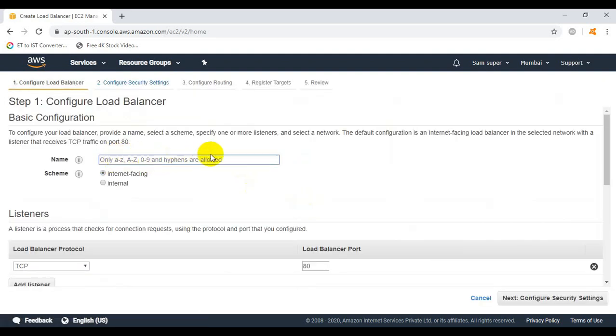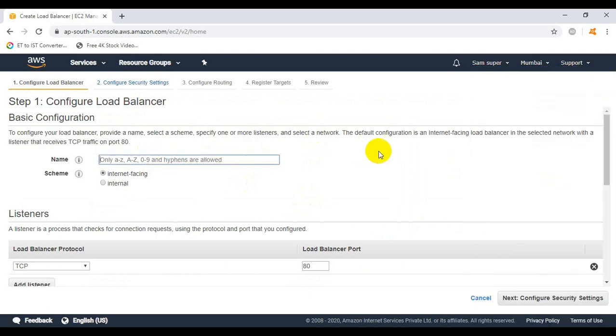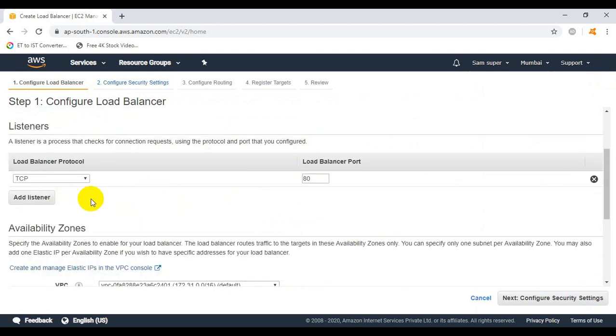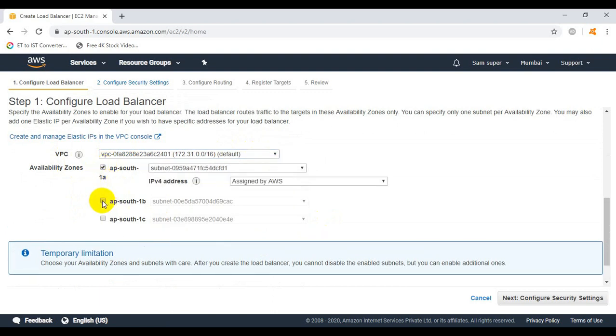Here assign the name of the network load balancer. I will assign NLB. Internet facing is already selected, so leave it as it is. Under the VPC, the default VPC has been selected, and under the availability zones we need to check mark the ones in which our EC2 instances are located.